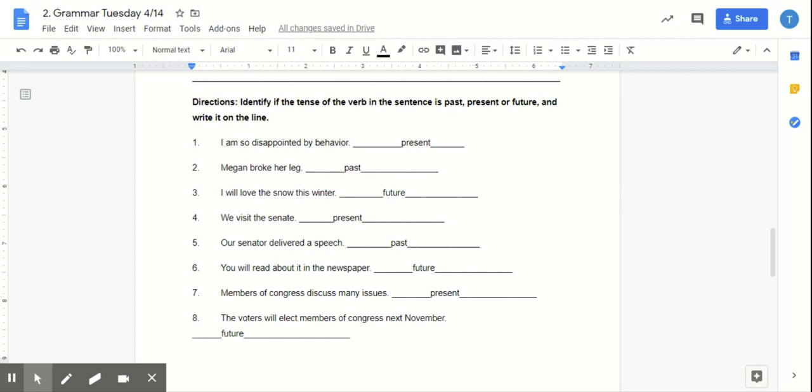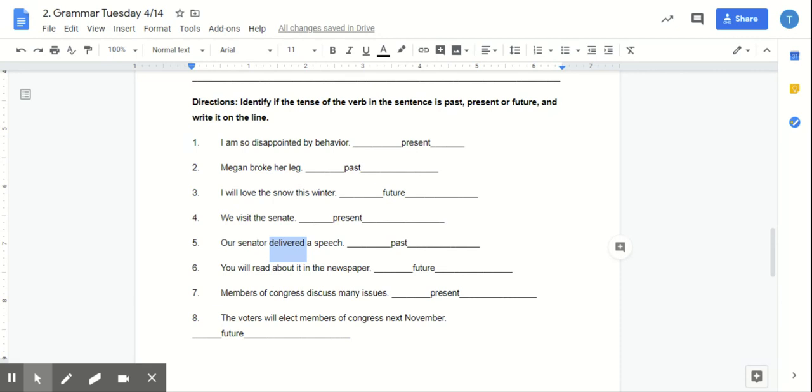Number four, what is the verb? Visit. So we visit the Senate. This is present because it is not talking about we visited, which is past, or we will visit, which is future. Number five, our senator delivered a speech. What is the verb? Exactly, delivered. So this is in past tense. Again, that ed at the end helped us out here. So this is telling us that this is past tense because he already did it.